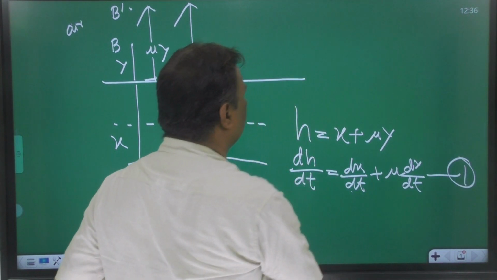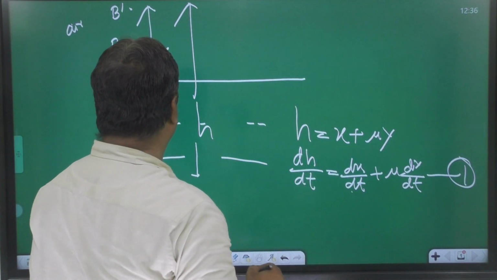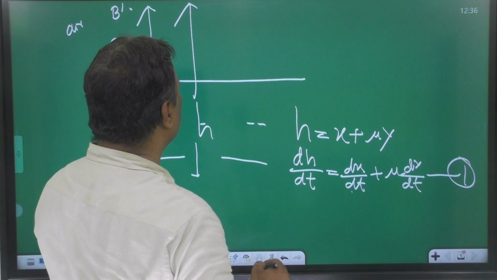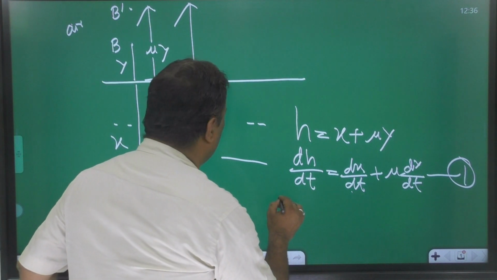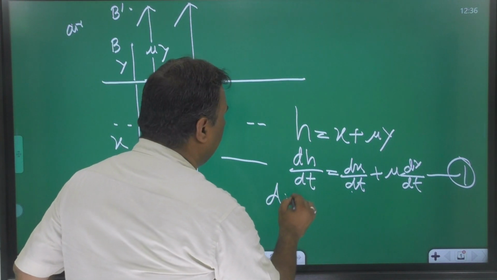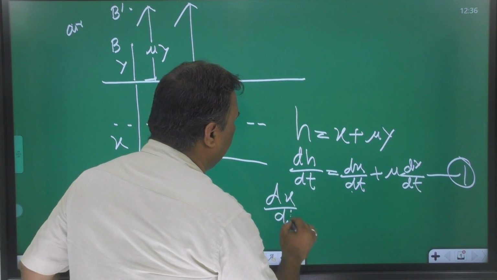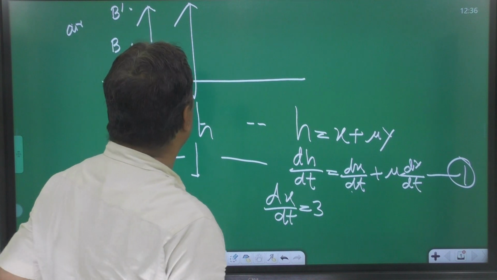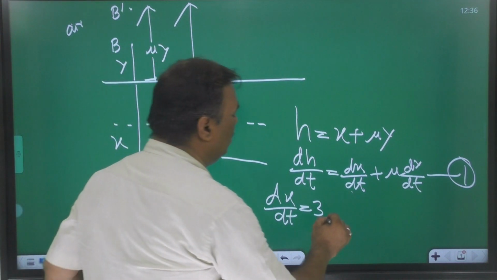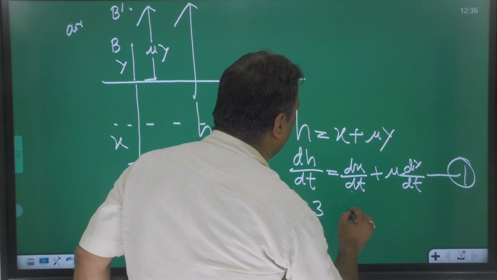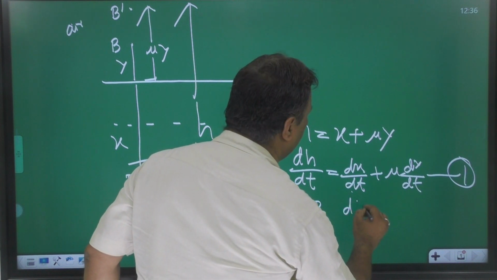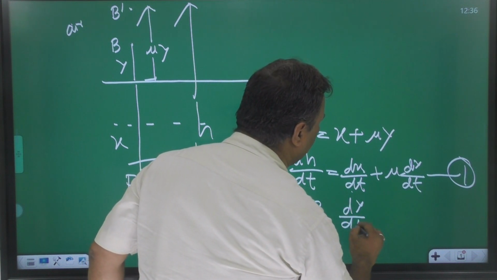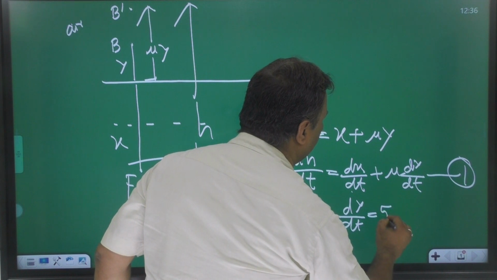Suppose fish is rising upward at 3 meters per second. So what is given? dx upon dt is equal to 3. Bird is diving vertically, so dy by dt is given, suppose, 5 meters per second.